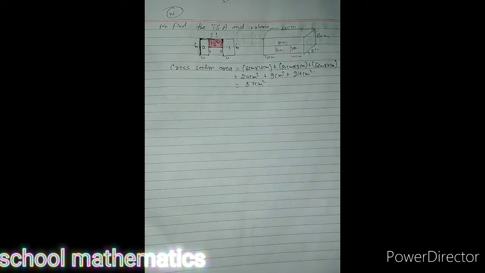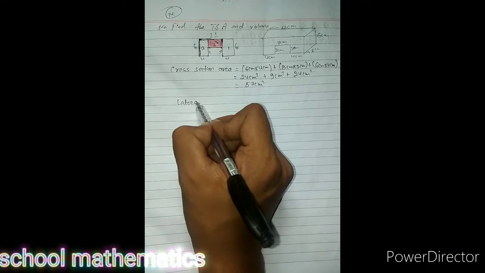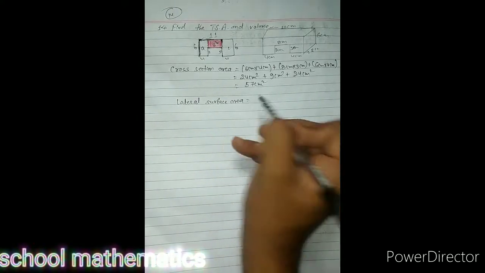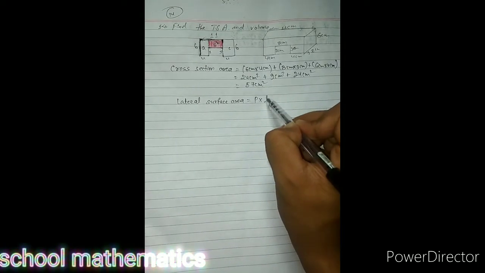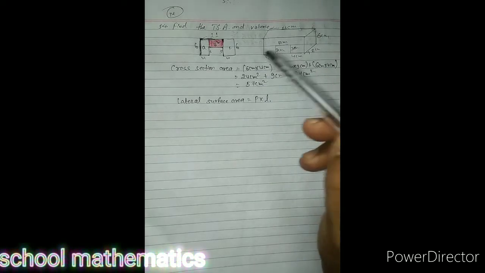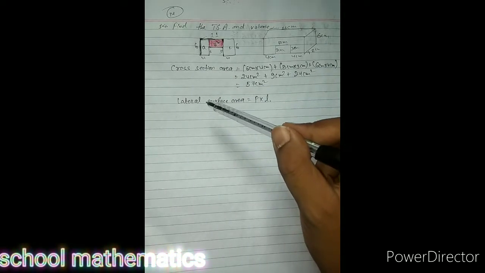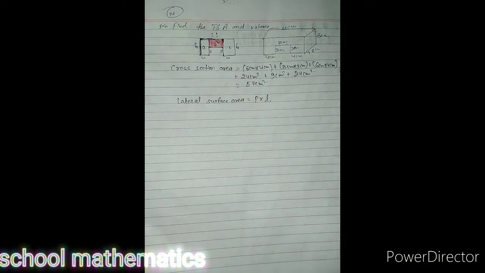This is cross-section area. After cross-section area, you have to find lateral surface area. Now to find lateral surface area, what is the formula? Perimeter into length. If we know how to find cross-section area and lateral surface area, total surface area and volume are very easy.